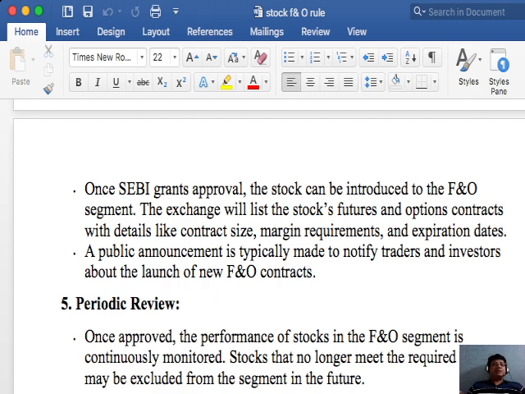Okay, recent examples are stocks like Zomato, Adani Group companies, and Tata Technologies, which were recently approved for F&O trading after meeting these criteria. To get the most up-to-date information on which stocks have been approved for F&O trading, you can visit the official NSE website or check the financials.